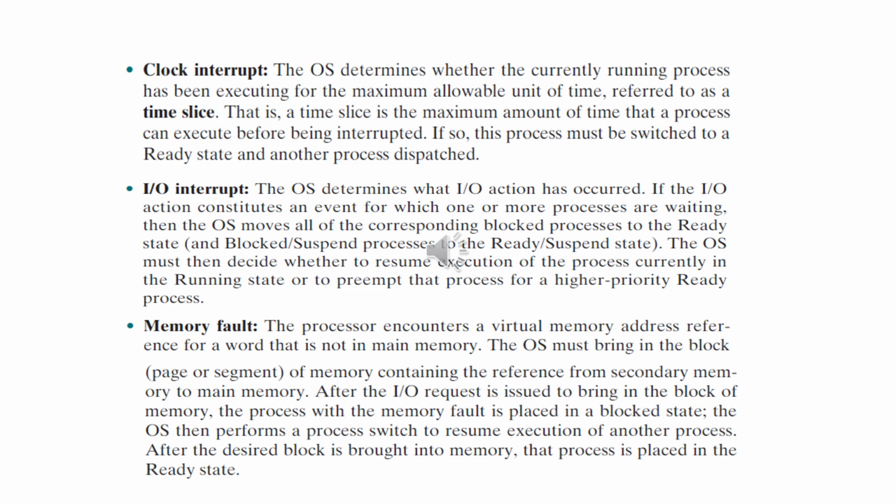Whenever there is a page miss, the operating system must bring that page from secondary memory to main memory. Till it brings that page from secondary memory to main memory, the process is placed in the blocked state and a new process is placed in the execution state. As soon as the page is brought to main memory, the previously blocked process is placed in the ready state.